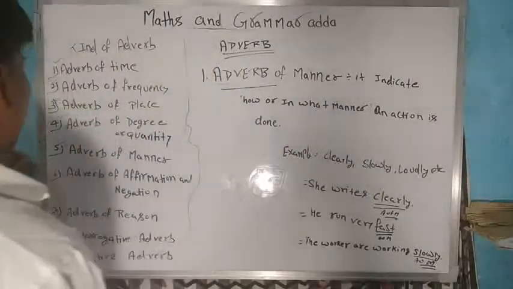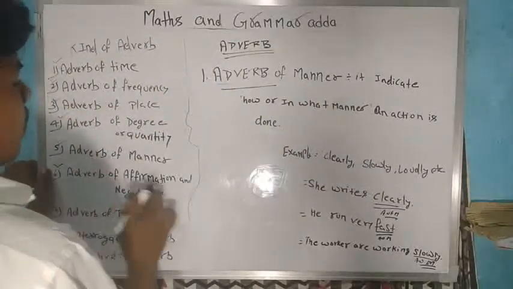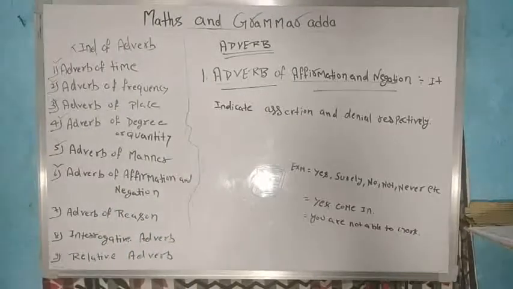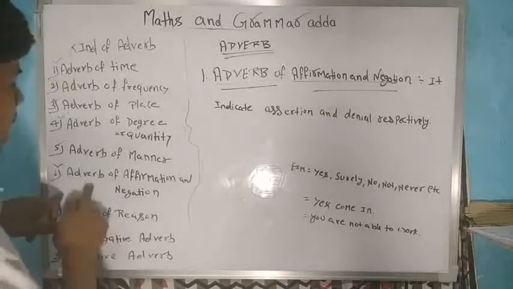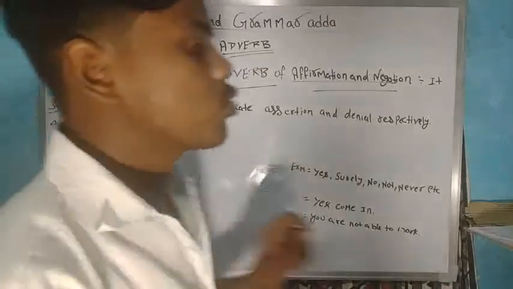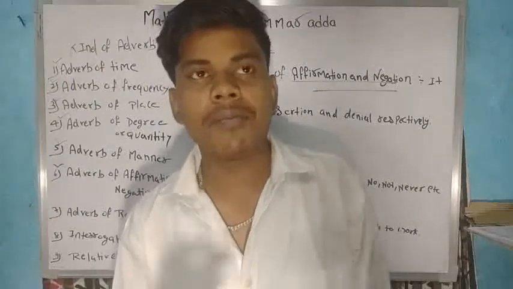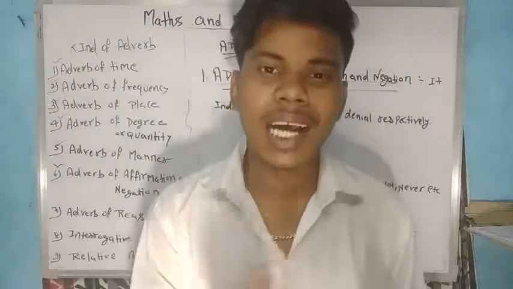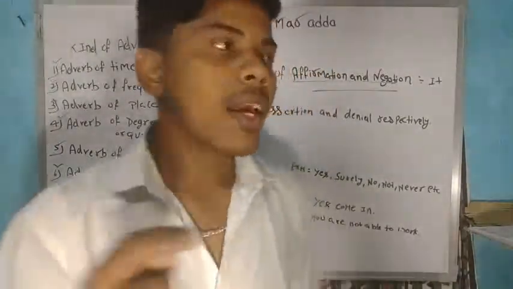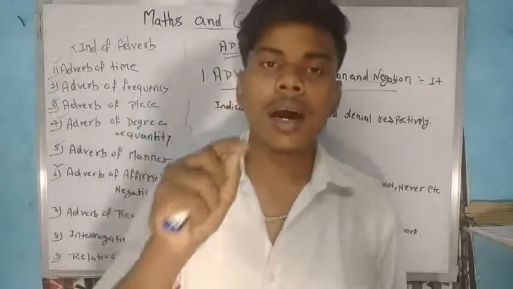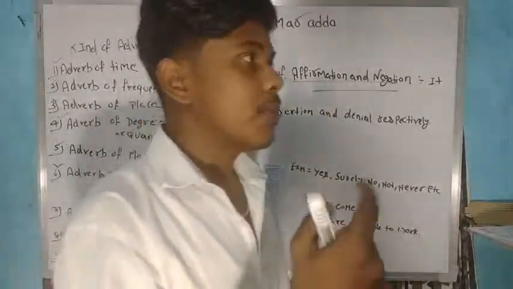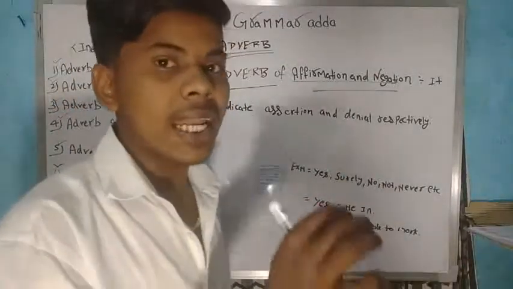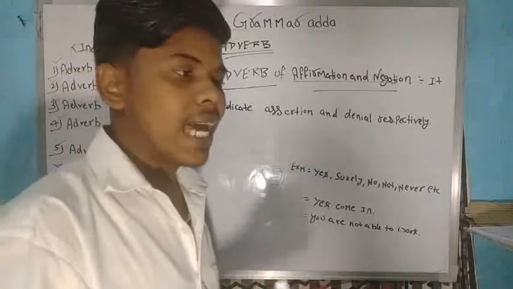Next we will study the sixth part, adverb of affirmation and negation. Now we are studying adverb of affirmation and negation. It means there is a 50% chance of the answer being yes or no. If we ask a question, like taking permission from the boss, may I come in, then if he is busy, he will say no. If he is not busy, he will say yes.